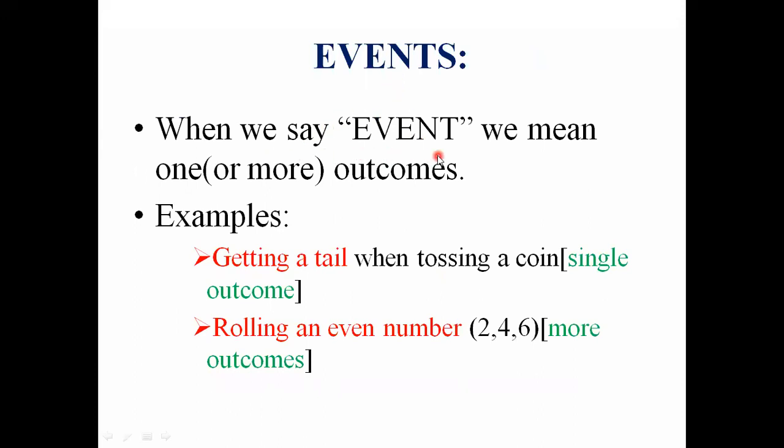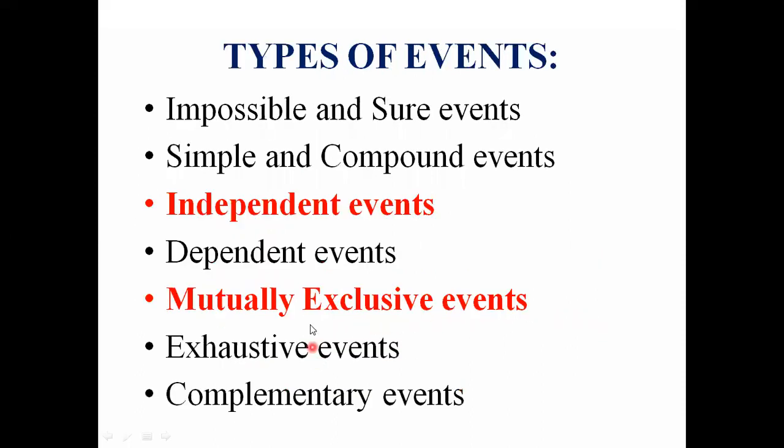Events. When we say event, we mean one or more outcomes. For example, getting a tail when tossing a coin is an example for a single outcome. Also, rolling an even number on a dice is an example for more outcomes. These are the basic types of events: impossible and sure events, simple and compound events, independent events, dependent events, mutually exclusive events, exhaustive events, and complementary events. In this video, we are going to see independent and mutually exclusive events in detail.